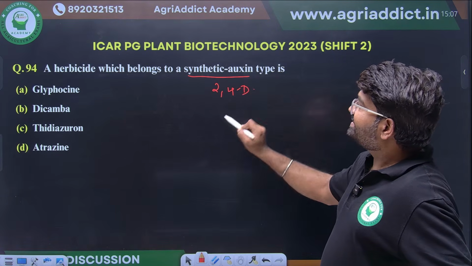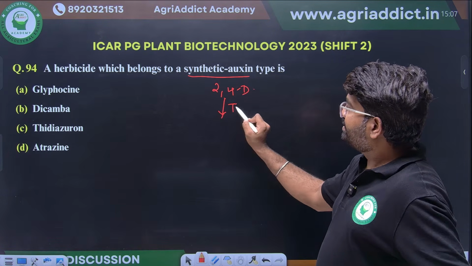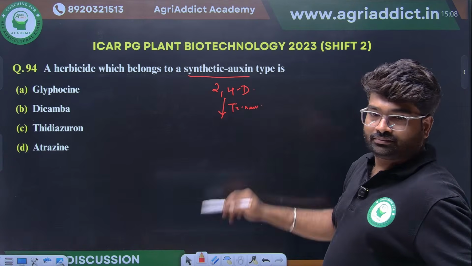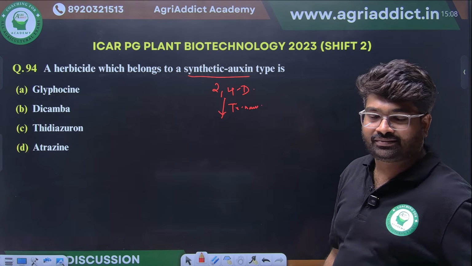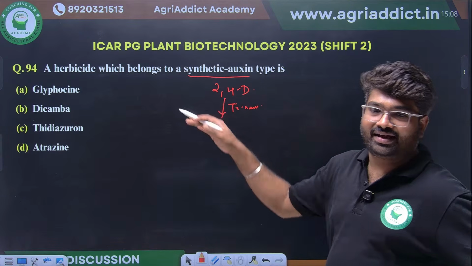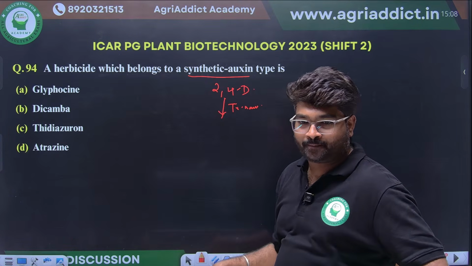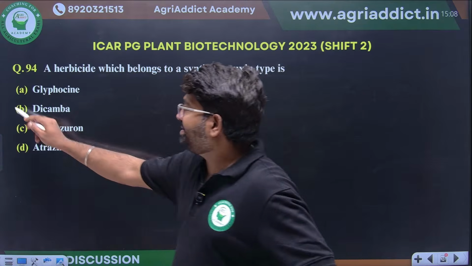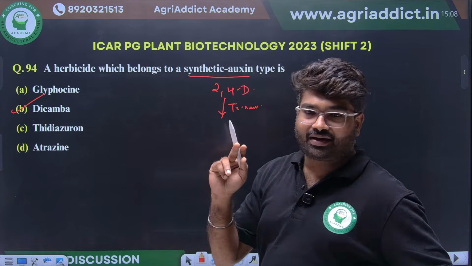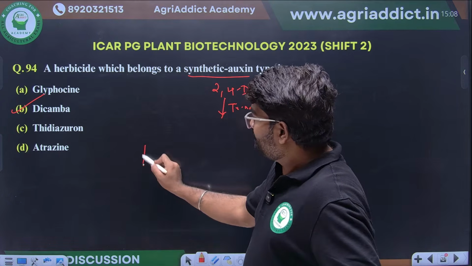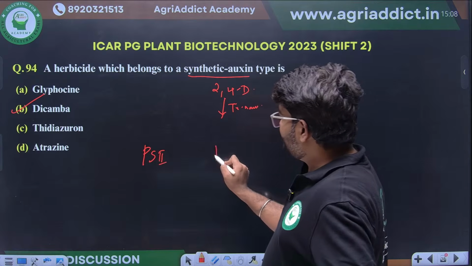2,4-D is the synthetic auxin. They are asking what is the trade name? Any guesses? Indirectly they are asking what is the trade name for 2,4-D? Yes, very good. Dicamba. Then I forgot to say in our last class, I told PS2 inhibitors, PS2 and PS1 inhibitors.